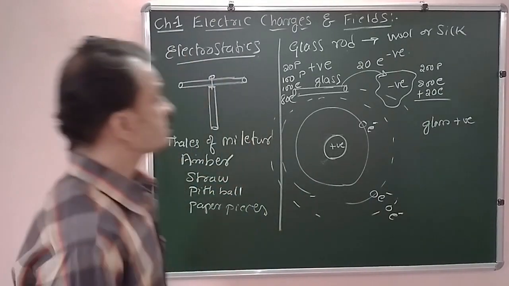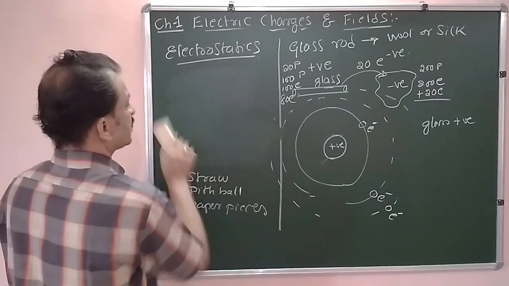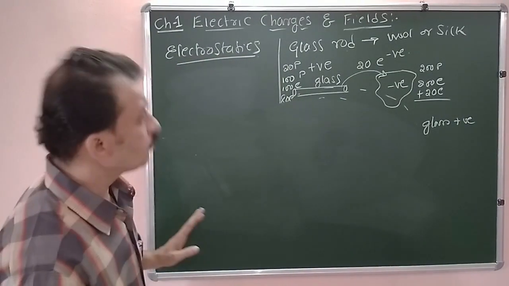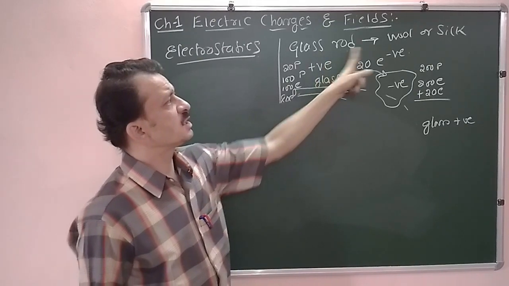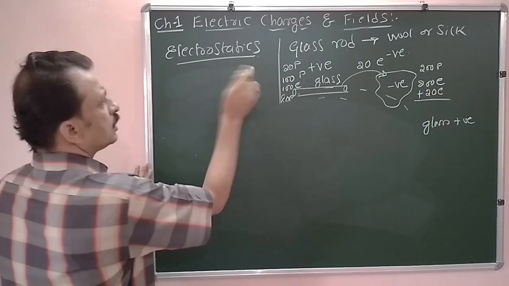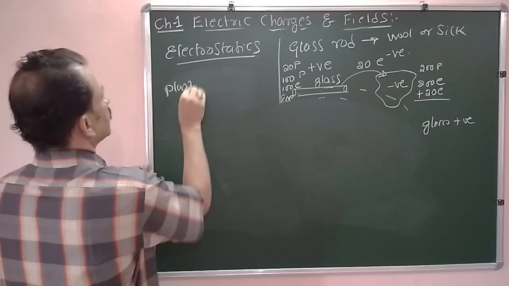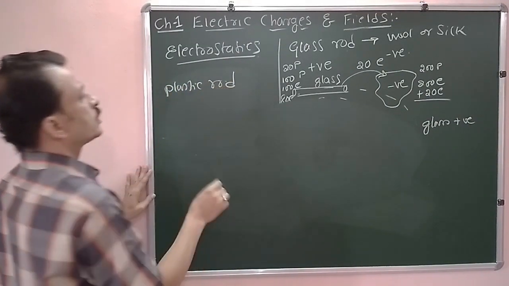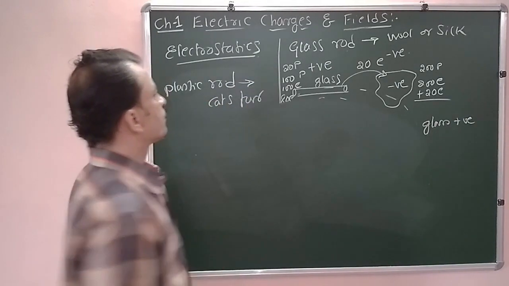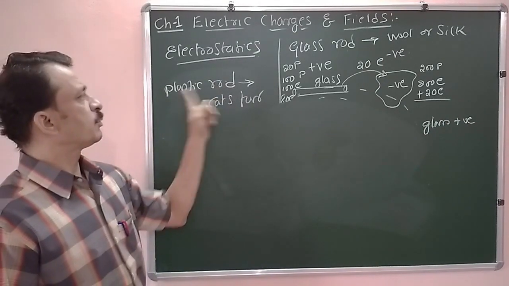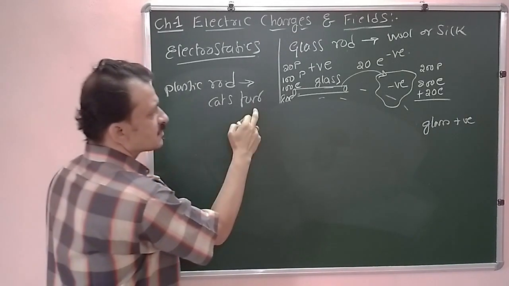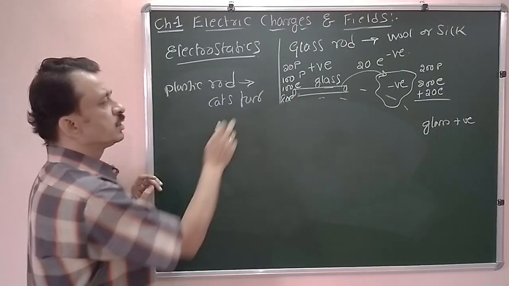Now we will look at some other examples. We have taken a glass rod rubbed with wool or silk; glass becomes positive and wool becomes negative. Now take a plastic rod, or ebonite rod, rubbed with cat's fur. What happens here? The cat's fur is going to lose electrons.